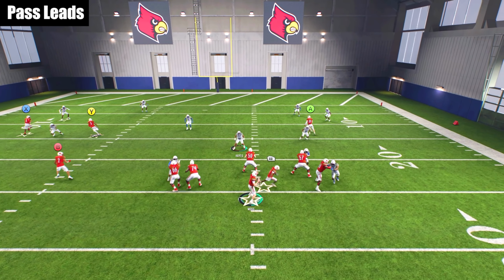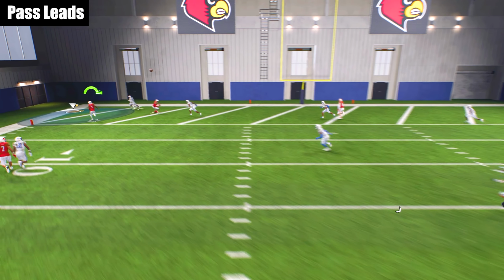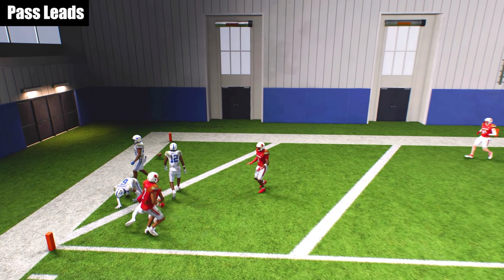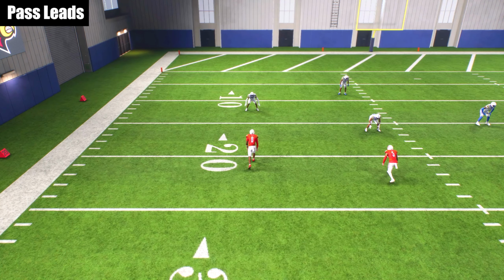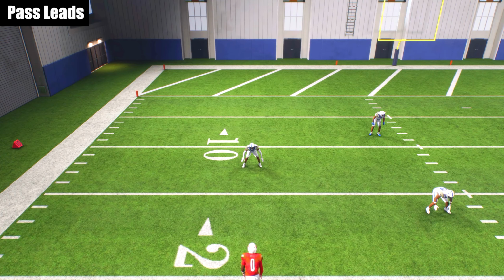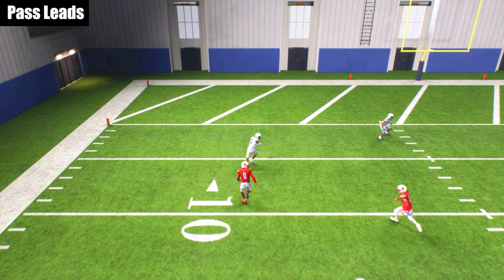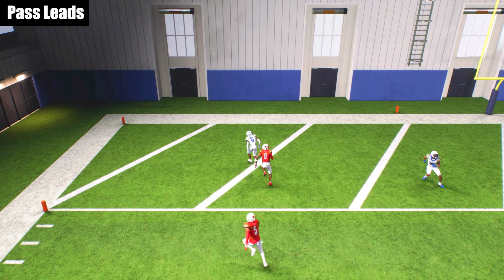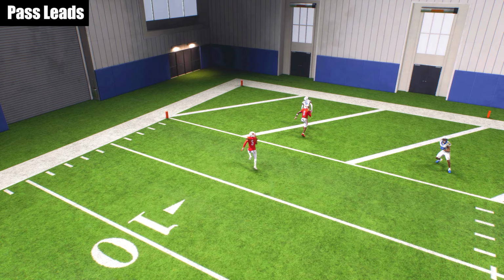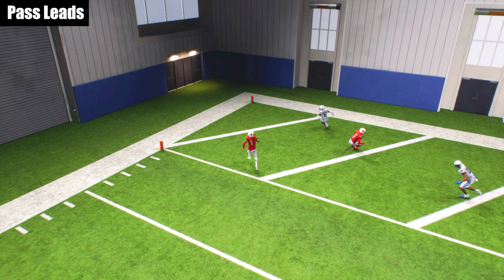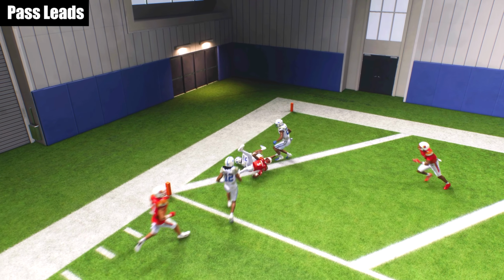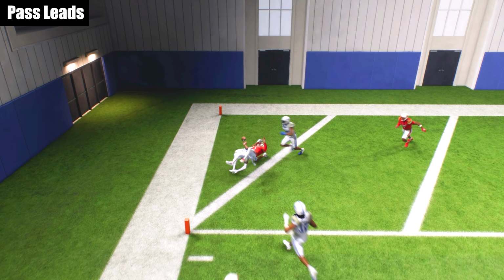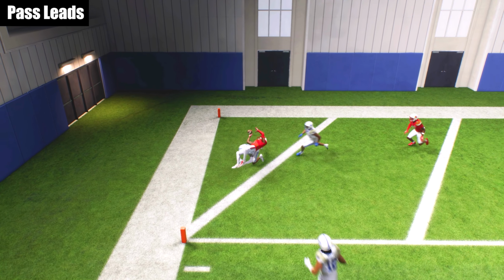So when we snap the ball and we throw to the receiver without any special pass leads, what you can see is that the outside cornerback is able to come back down and make a play on the corner route, even though he was supposed to be pulled deep by the streak. The whole point of a flood concept is that the streak will push back outside thirds and outside quarters and get your corner route open. But because we didn't pass lead, look at this outside cornerback able to come back and very late hit us in the air, force the incompletion, and now instead of having a touchdown, we just have an incompletion.